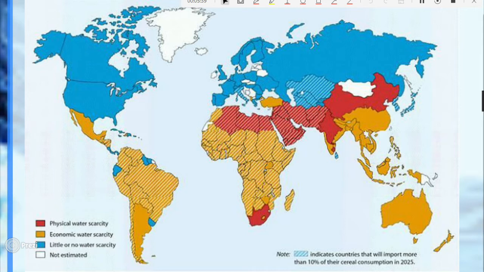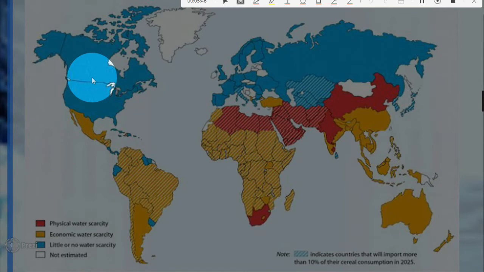Obviously, there are places that are not having water scarcity, or if it's there, it's very little. We can take a look at places like Canada, USA. Then we look at most parts of Europe, and then Russia in the extreme north, right there.